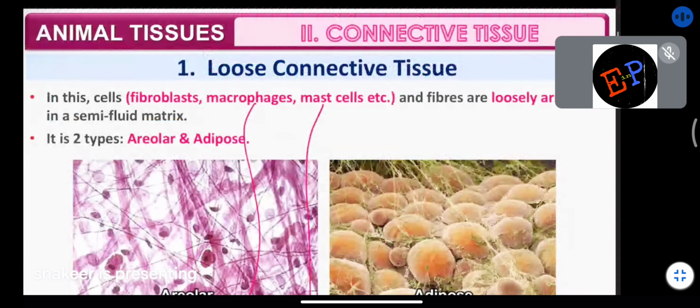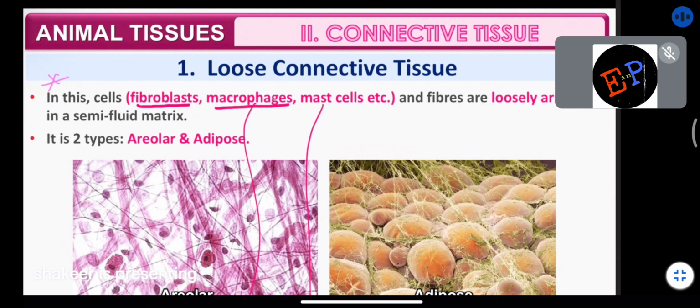So loose connective tissues, in these you will have fibroblasts. This is a very important concept. What do you find in loose connective tissues? You will find fibroblasts. And what is the purpose of fibroblasts? Already we have studied. They are responsible for producing collagen and elastin, and they give strength and flexibility to the tissues. That is the function of fibroblasts.